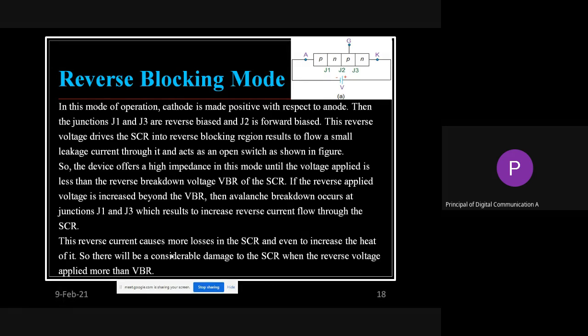That is what is written in these wordings. So cathode is made positive with respect to anode. Junctions J1 and J3 are reverse biased, J2 forward biased. This reverse voltage drives the SCR in reverse blocking mode or region, which results in a small leakage current flowing through it, and it acts as an open switch. The device offers high impedance in this mode until the voltage applied is less than the reverse breakdown voltage.